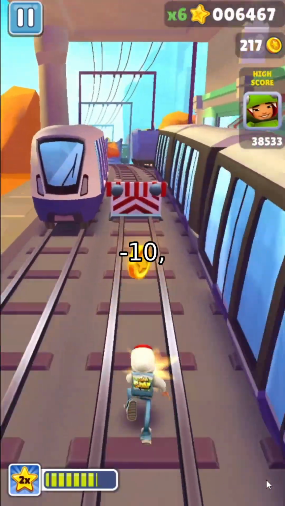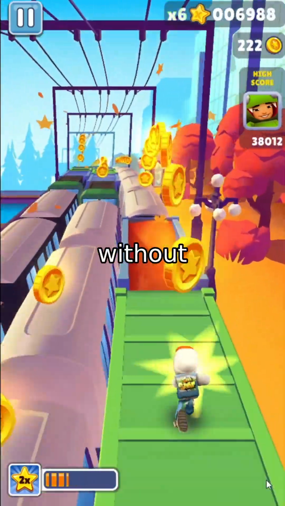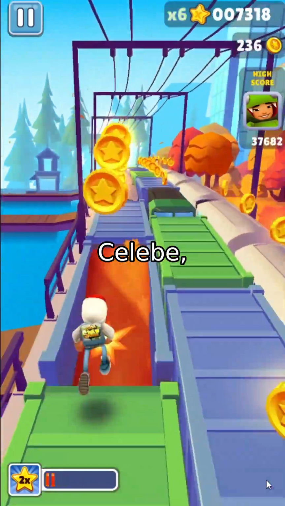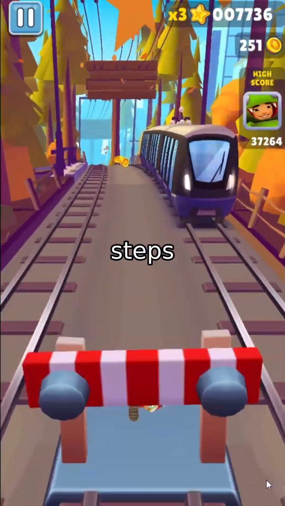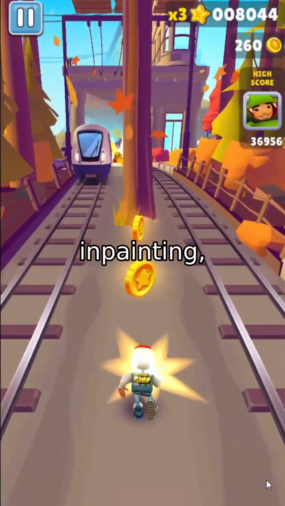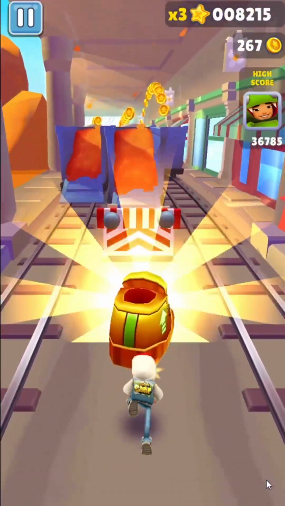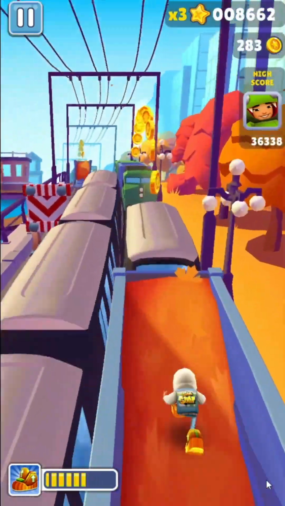On CIFAR10, the model generated high-quality samples with just a handful of inference steps, again without needing a pre-trained teacher. For CelebA, they scaled up to a DiT architecture, achieving an FID of 8.28 with just 4 inference steps and 2 mean flow steps per step. They also demonstrated conditional inpainting, showing that the preserved stochastic transition structure allows the model to handle partial observations effectively, which is critical for inverse problems.